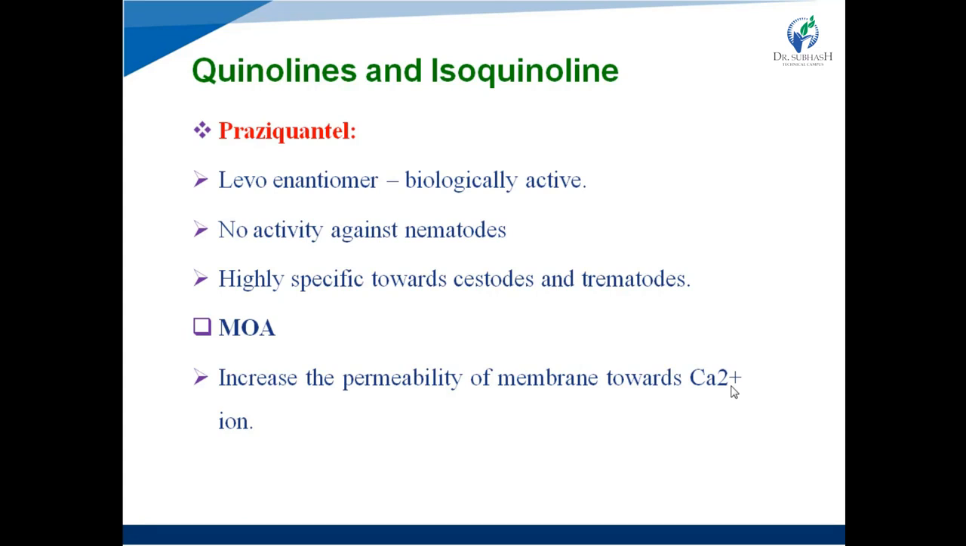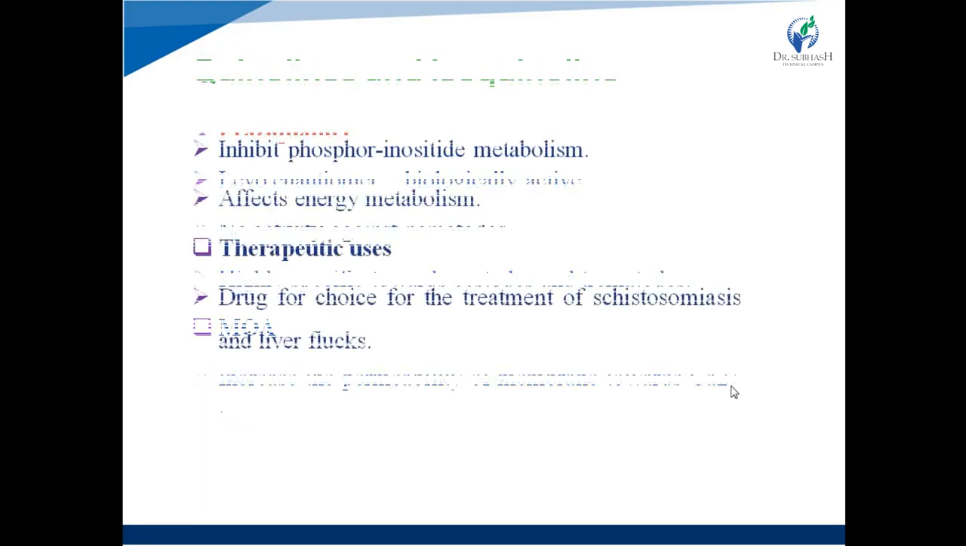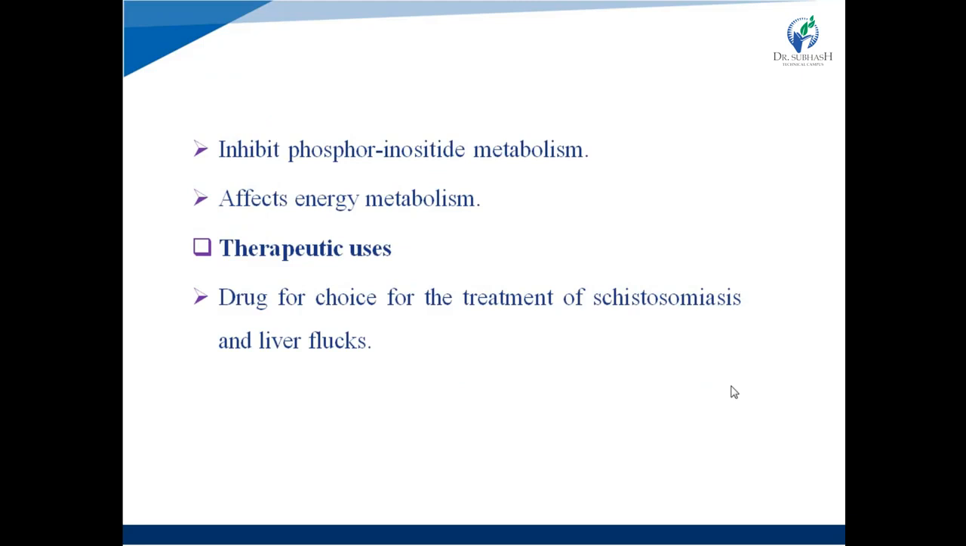Now, increased calcium ion concentration leads to the spasm or contraction of muscles inside the cell, right? So the increased muscle contraction leads to the paralysis of the tapeworm, and it is easily expelled out from the body. Additionally, it is also shown to inhibit phosphoinositide metabolism, by an undetermined mechanism, which leads to worm paralysis,